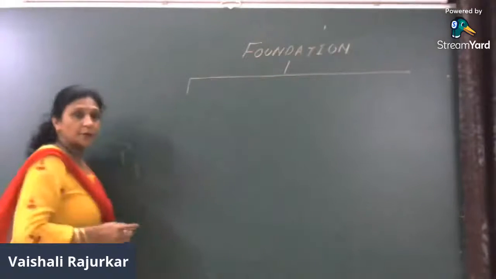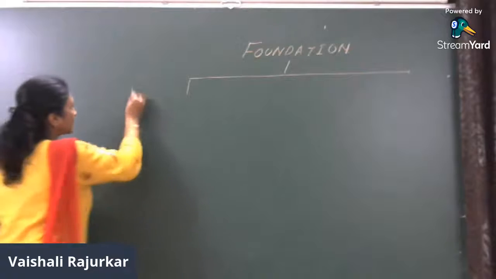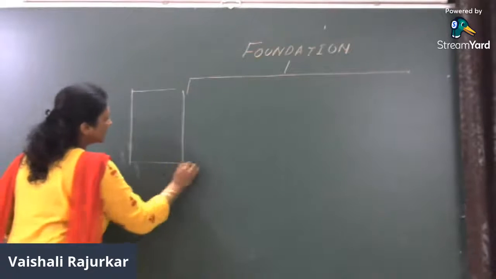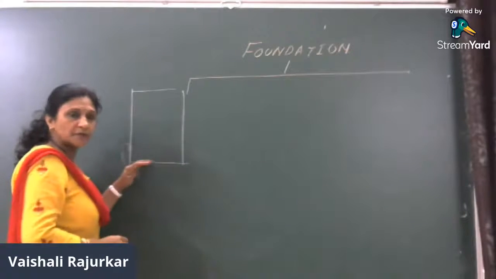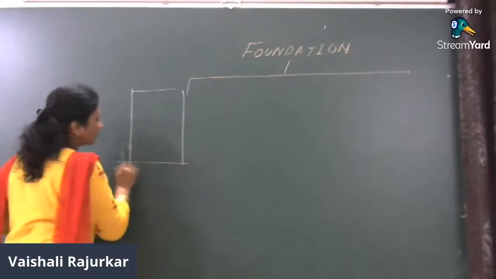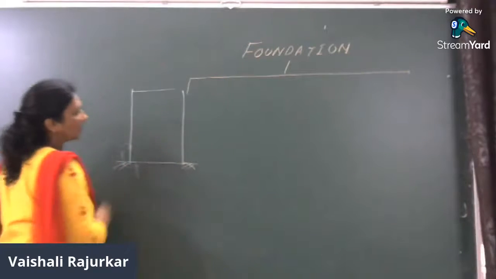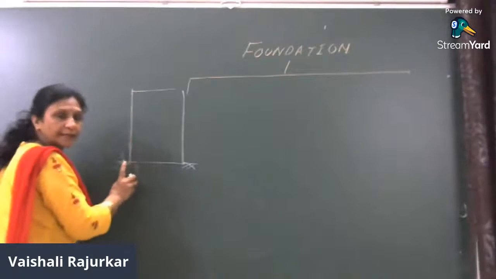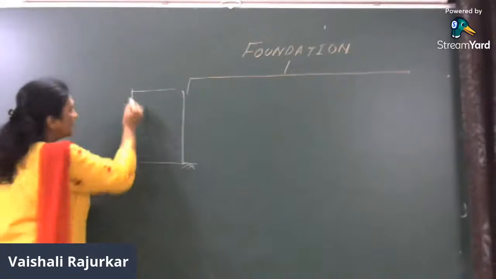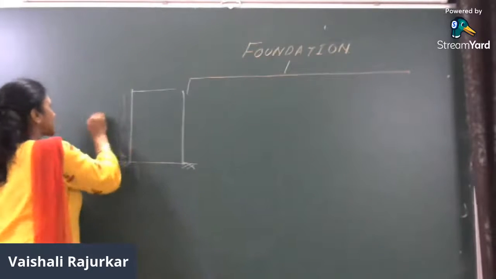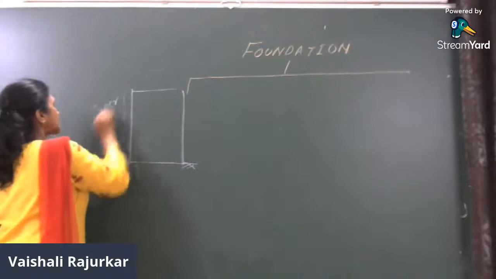Superstructure. Suppose this is the small building. We observe this building above the ground level. The portion of the building which lies above the ground level is considered as a superstructure.